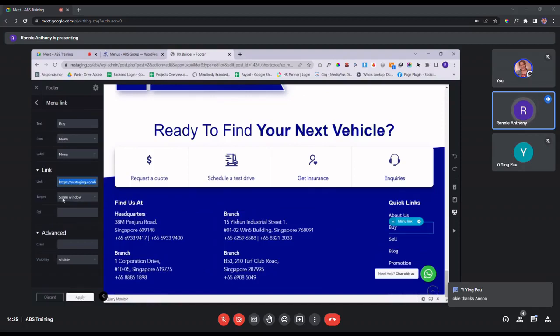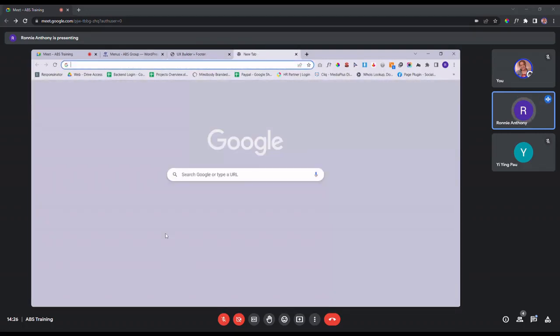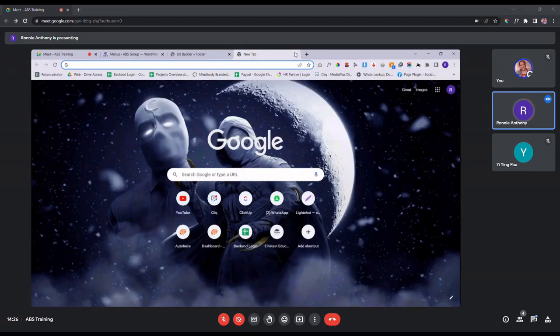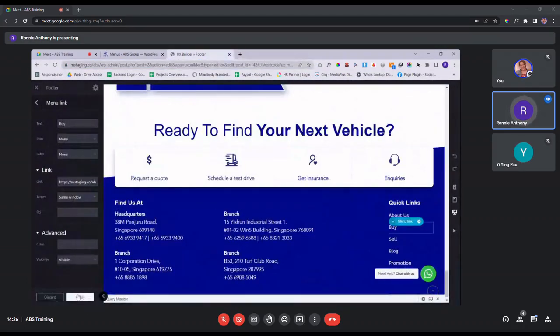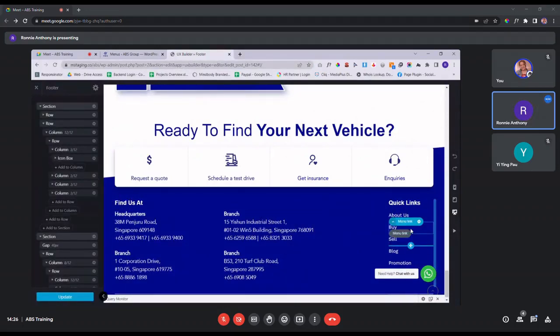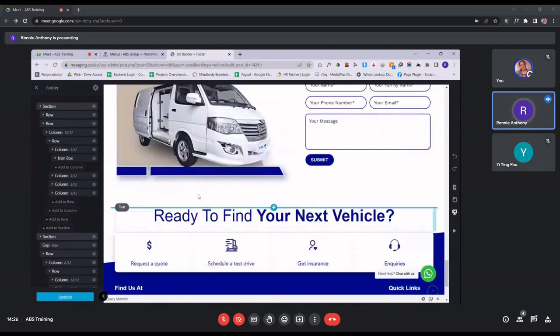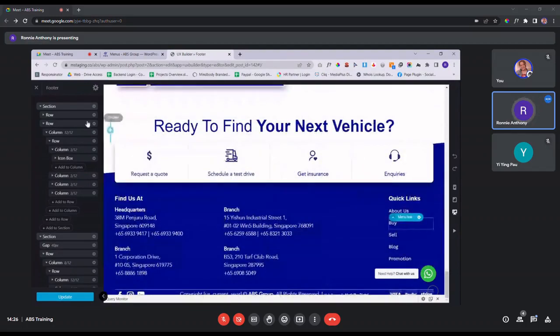And then for this target setting, you can choose between 2 options, same window or new window. The difference between these two is that when you choose same window, whenever your user clicks on this buy button, they will stay within the same window tab. Whereas if you choose new window, they will open up the page in a different tab like this. Again, once you're done, you just click on apply and update right here. So that's pretty much it for this portion.